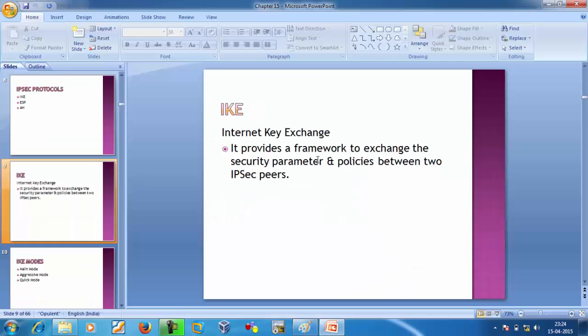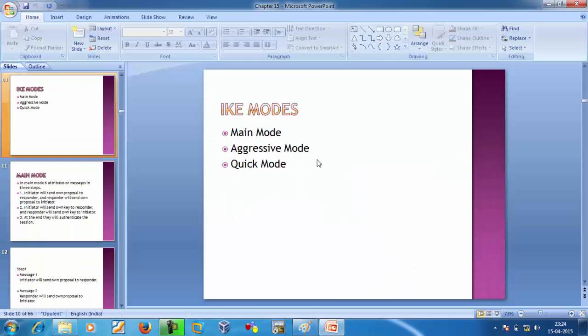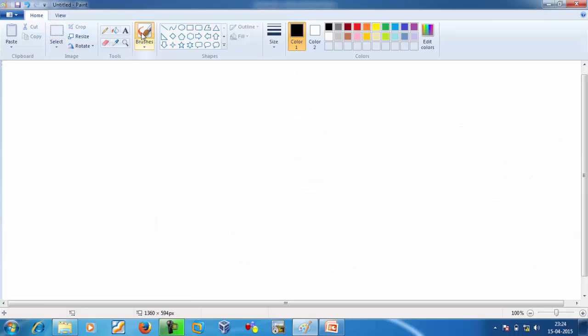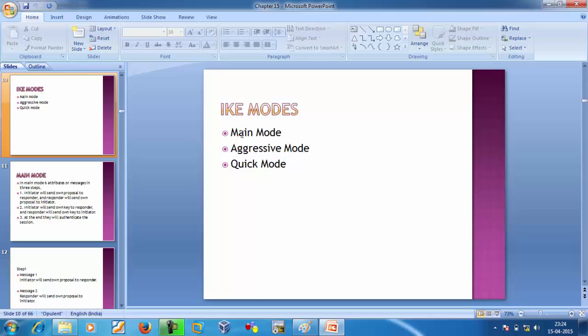Okay, next is IKE modes. When we discuss IKE, it uses some modes: main mode, aggressive mode, and quick mode. For understanding, we require a clean diagram here. Same here, this is branch 1 and this is branch 2. Now main mode.